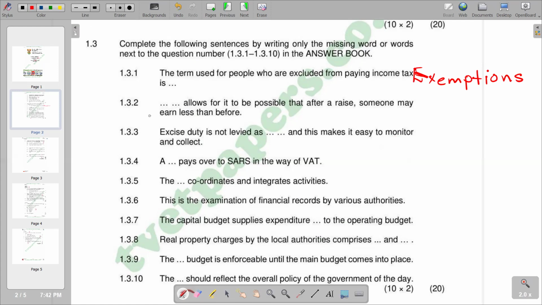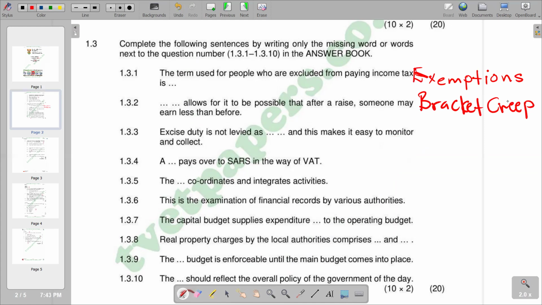So moving on to the second part of the question, it says dash allows for it to be possible that after a raise, someone may earn less than before. So this is bracket creep, whereby the tax brackets are pushed up in a way that the income that is being earned can go down.